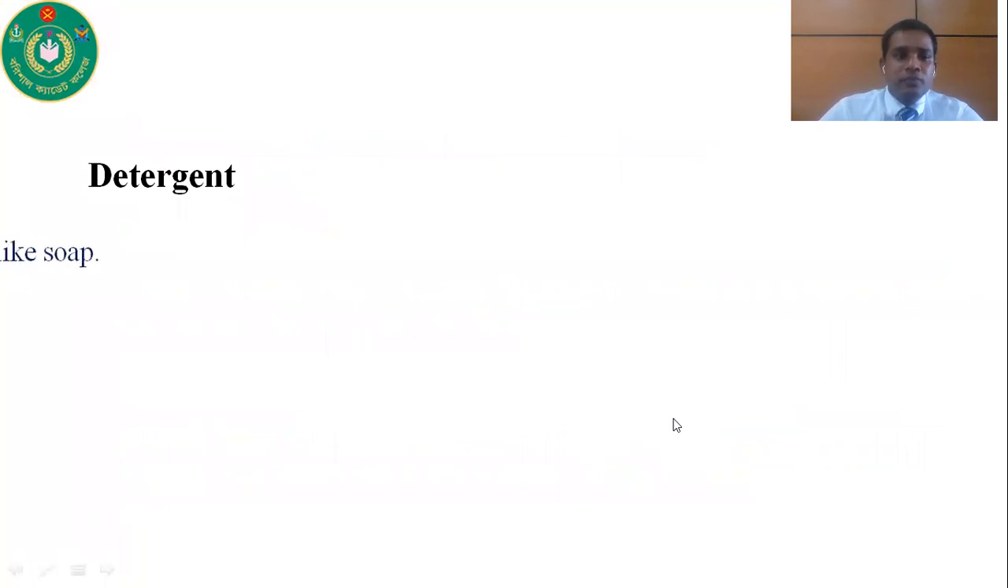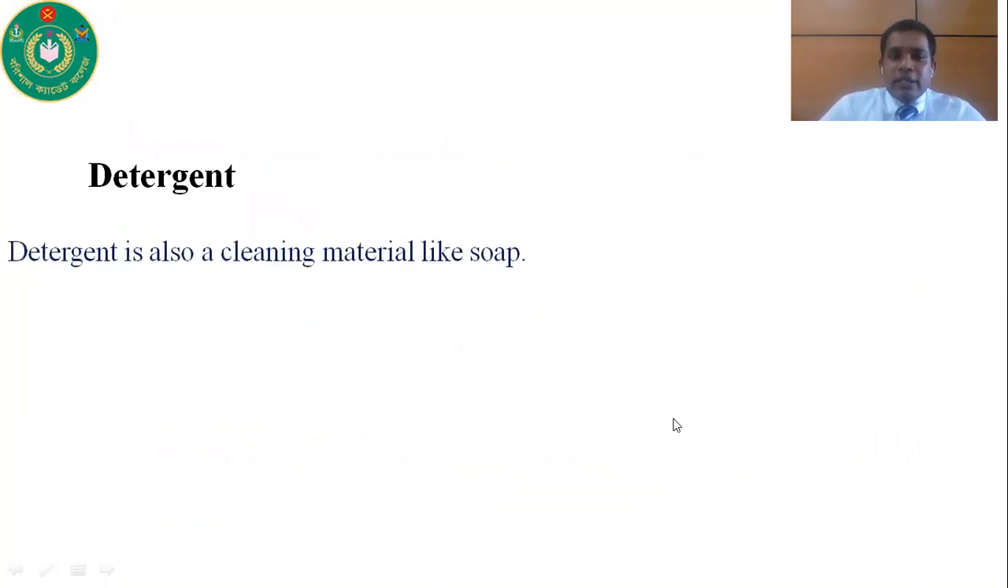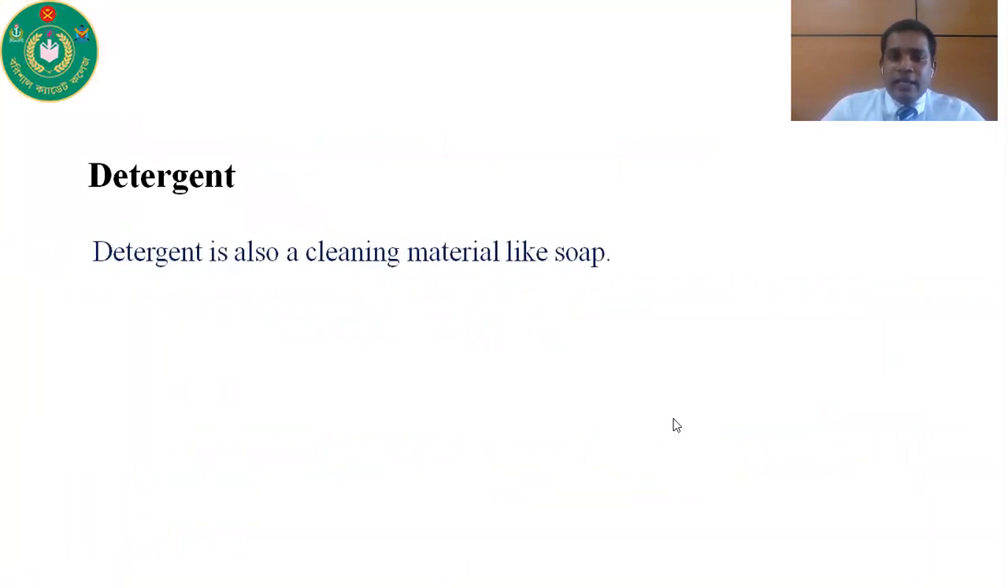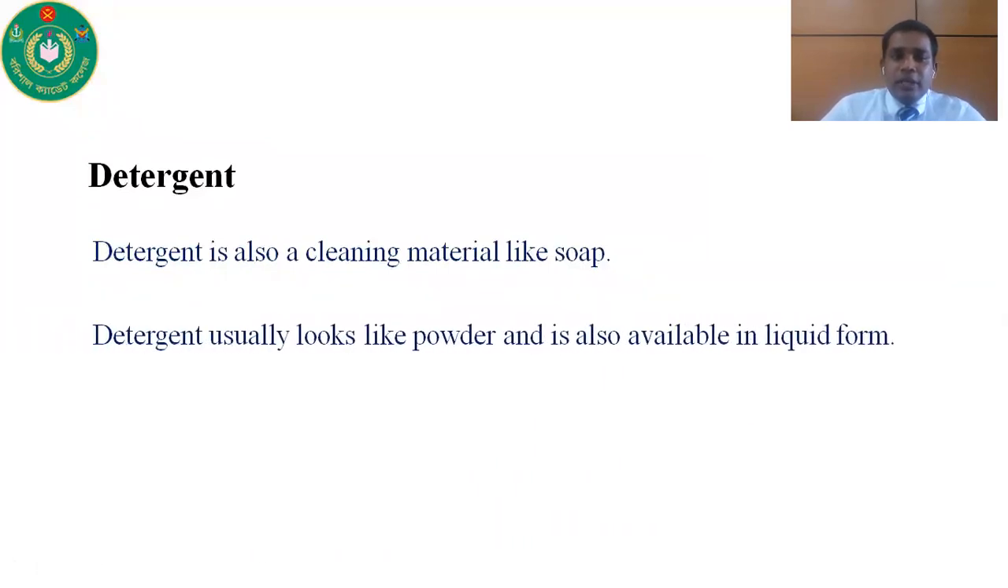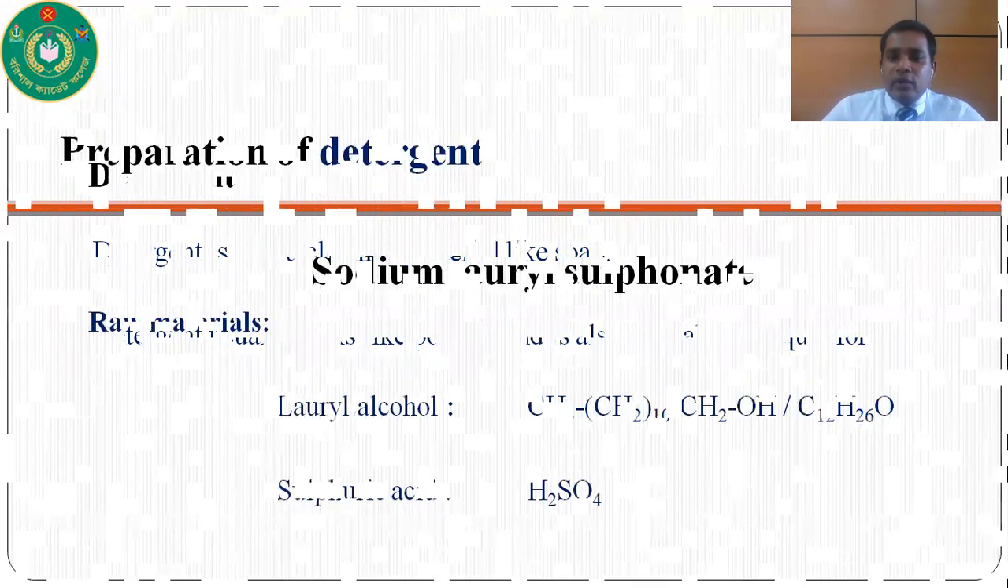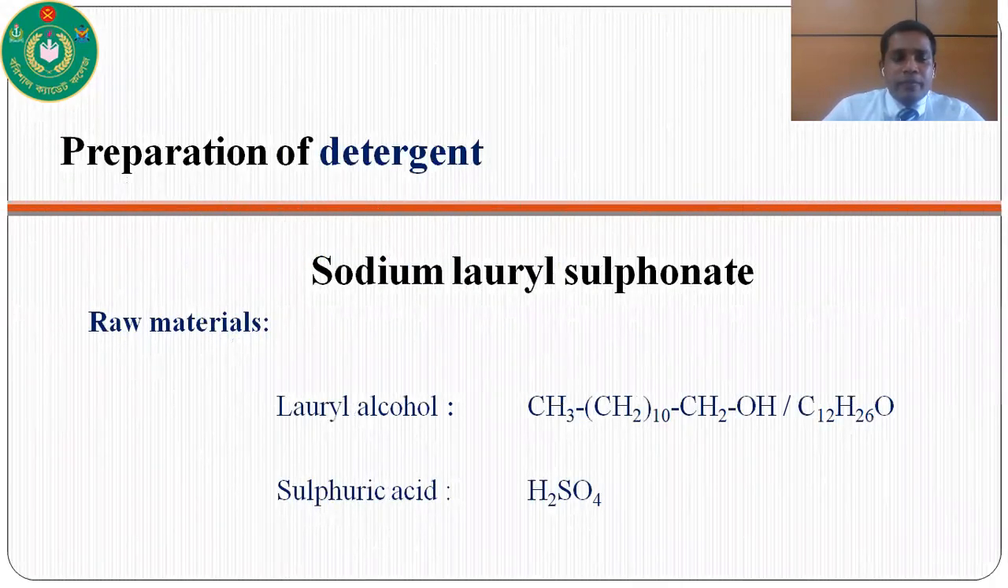Now, detergent. Detergent is also a cleaning material like soap, and it usually looks like powder and is also available as a bar. Preparation of detergent. Here is the chemical name of a detergent, that is sodium lauryl sulfonate.